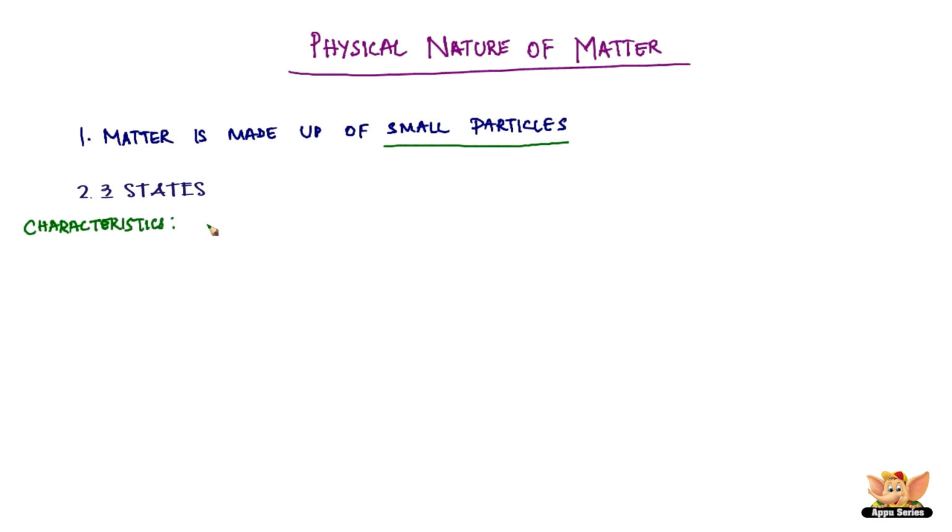Let's look at the first one. Matter is made up of small particles. These particles of matter are very, very small and have their own characteristics. Let's now understand the characteristics of these particles of matter. The particles of matter have lots of space between them.